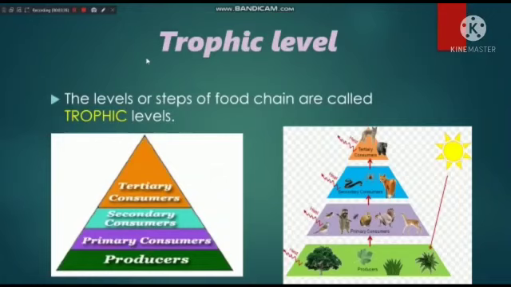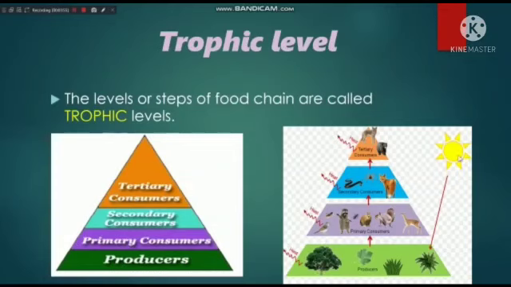You can see here what is the meaning of trophic level. The levels or steps of food chain are called trophic levels. Like the producers, which prepare the food by capturing the solar energy.